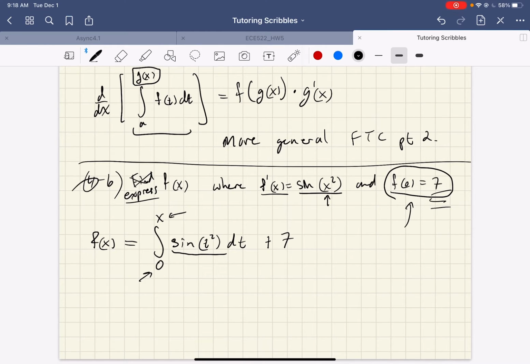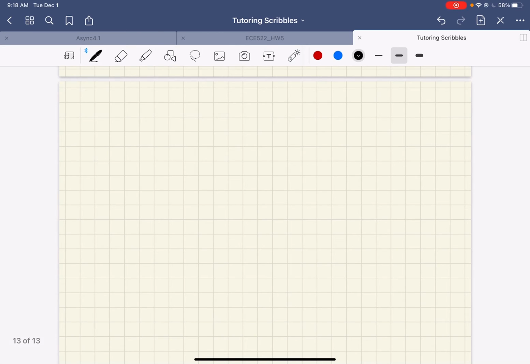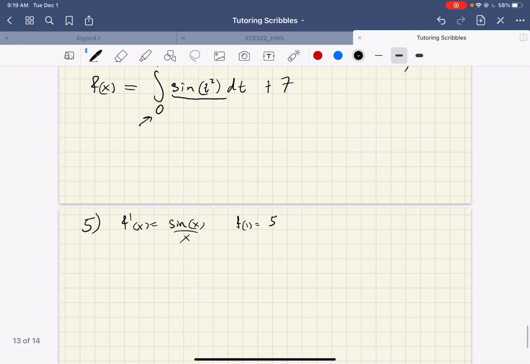All right. The one in the text that has a solution, if you click on it, let's go up, is number 5. So I would encourage you to take a look and see if you can figure it out. It says f prime of x is the sinc function, which is sine x over x, and f of 1 is equal to 5. So give it a shot. They have the answer in the text, and it should be very similar to what I did.